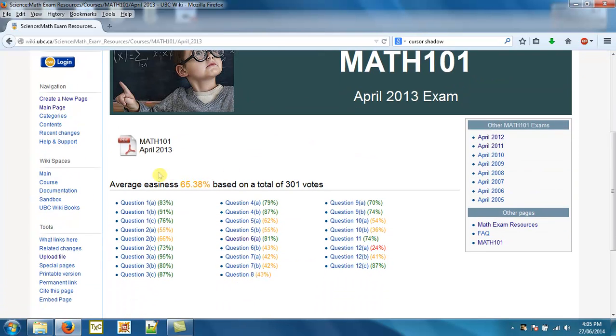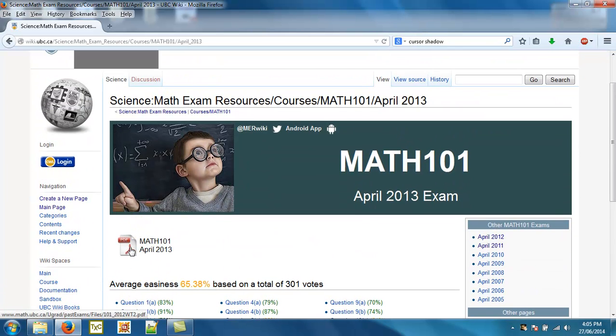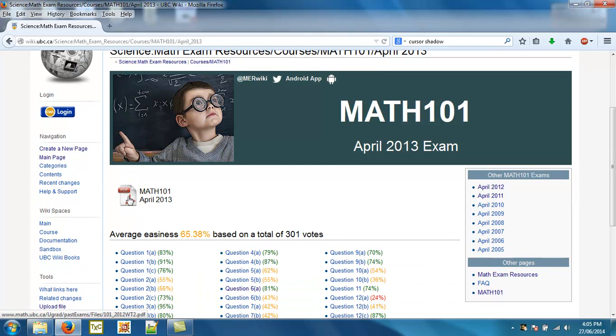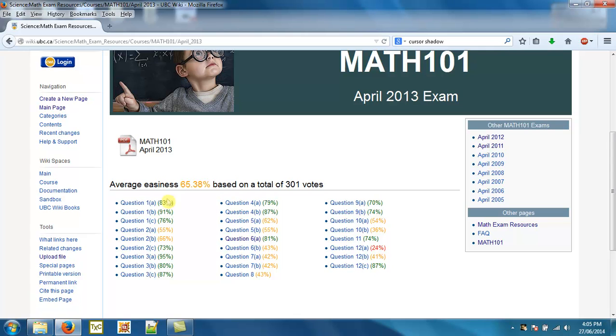Okay. So here's the link to the actual exam online. If you click on here, you'll go to the UBC website, which you can see in the bottom left. That'll take you to the exam page. And on here we also have the average easiness displayed, but we can also display the average easiness of the exam, which has a lot of benefits. This is actually a relatively new feature, so we haven't fully exploited what we can do with this.